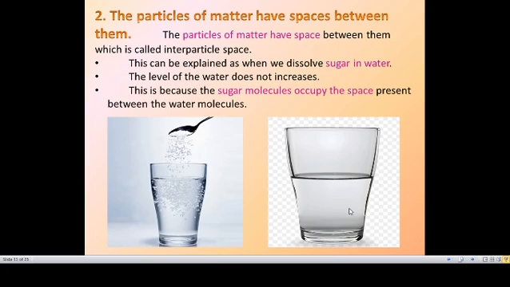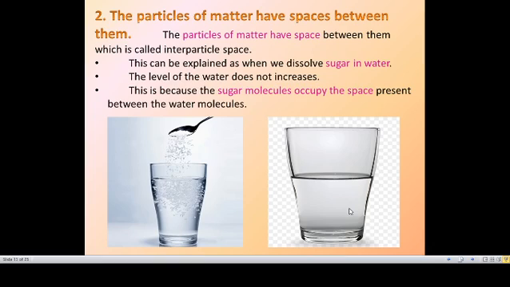It can be explained by dissolving sugar in water. You add 1 spoon of sugar in water and dissolve it. You stir that, and you see plain water. Can you see any rise in the level of the water? No, the level of water does not increase. But how did the sugar disappear? The sugar molecules occupy the space present in the water. I already told you there will be space, so the sugar particles occupy the space.